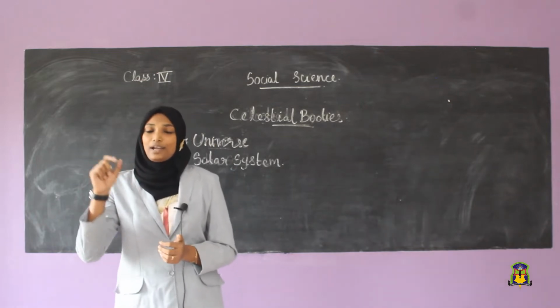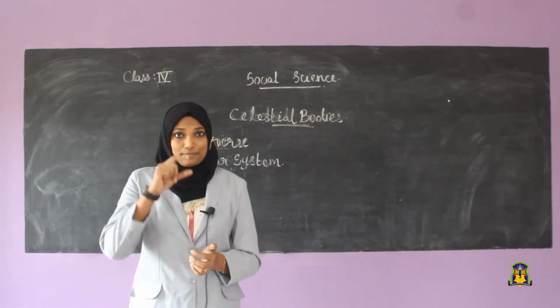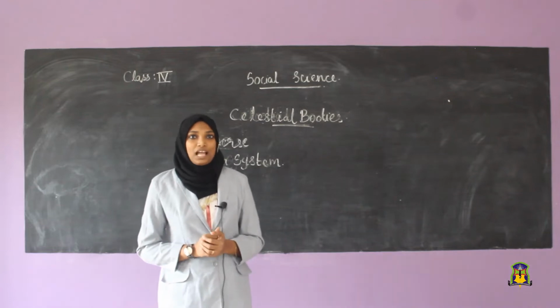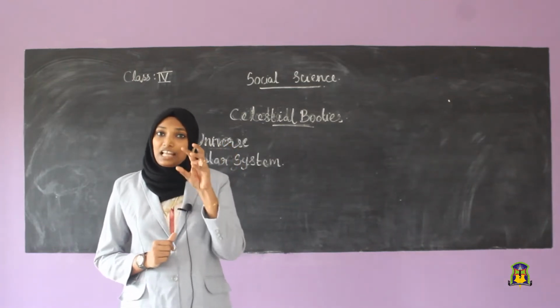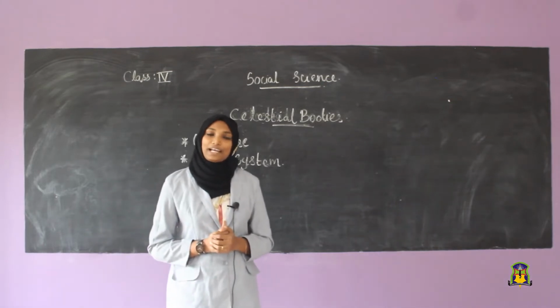The term asteroid is a new term for you. The Malayalam meaning of asteroid is nakshatram poleyulla oru graham.